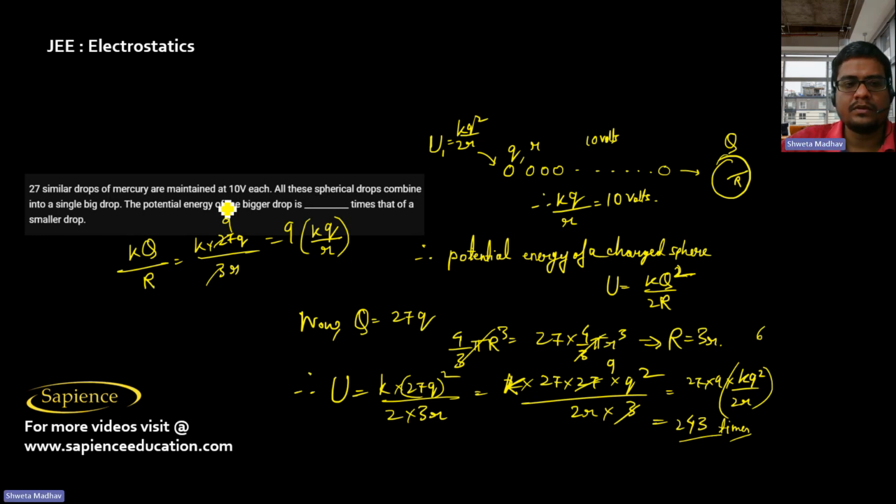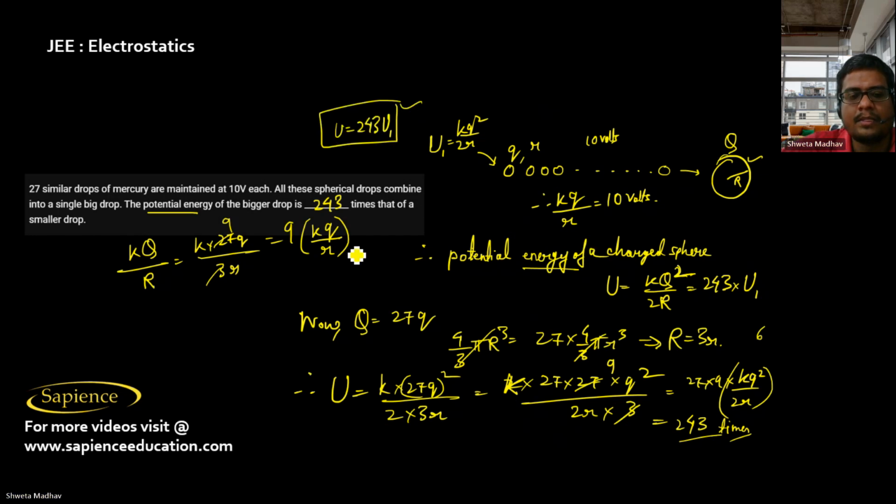So it means here we have to use potential energy only. So the answer will be 243. So the potential energy of the large drop is 243 times the potential energy of the small drop, means U is equal to 243 times U1. So the answer is 243.